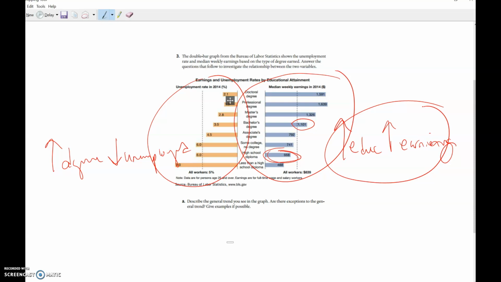It says, what are the average? Okay, so if you look at the bottom, we have some averages. So for all workers, we have 839 per week. But if you add these numbers up and divide by how many bars we have, it's not going to equal that, okay? And why is that? Why can't I just average those? Okay, I'm going to pause. You ponder that for just a second, then we'll come back.